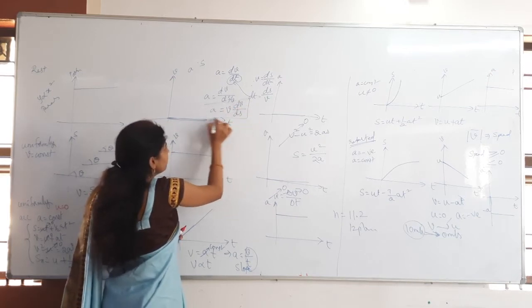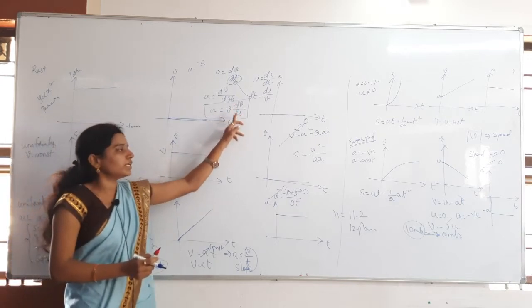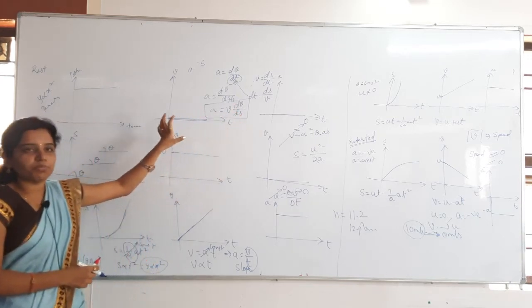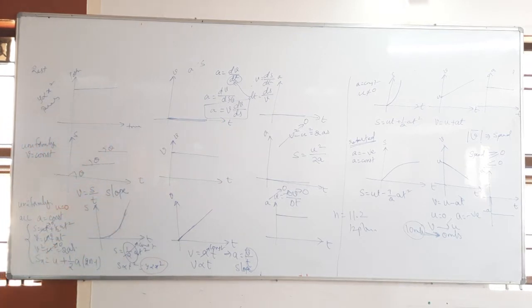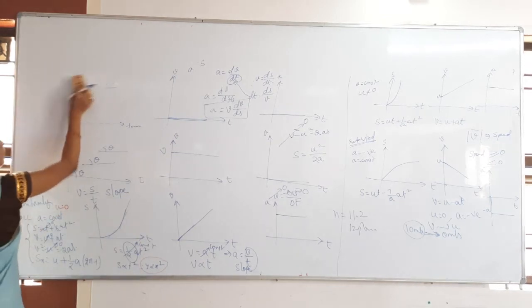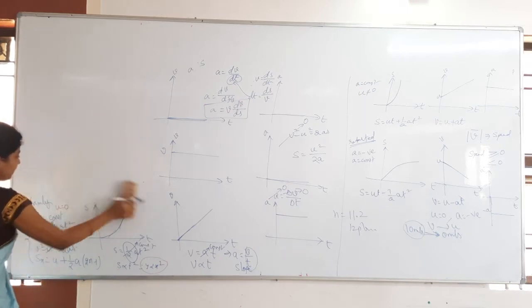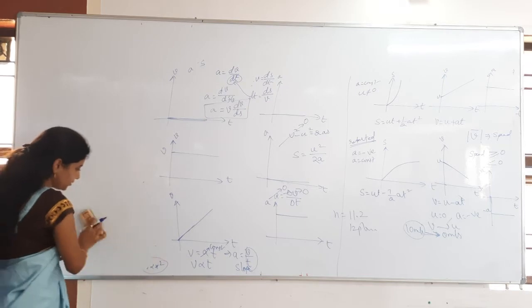We have seen different differential equations for this. a is equal to v into dv by ds. Okay, that is one of the important formulas in this. Those are the basic kinematics we have discussed. And after that, what have we discussed? Motion under gravity. I am revising because again the DPP will be on the same chapter.